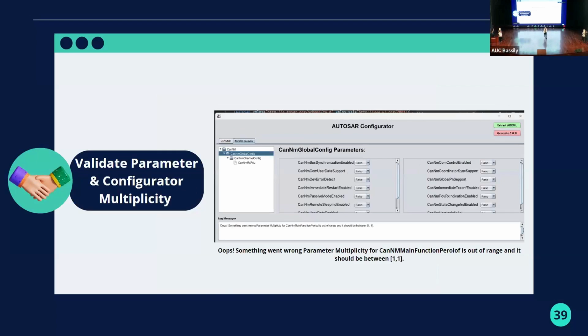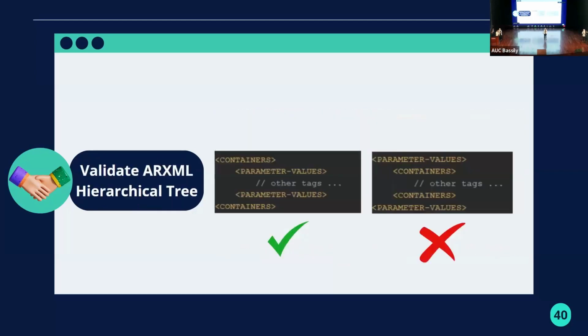We also have ARXML parameter and container multiplicity validation. So we check the parameter multiplicity and the container multiplicity against the basic software module definition. And if something went wrong, like here, CanNm function period parameter is not found, we display an error as well. We also have validation for the ARXML hierarchical tree. So we validate that the tags are displayed correctly under each other. For example, here, we validate the parameter tag is under the container tag and not vice versa.